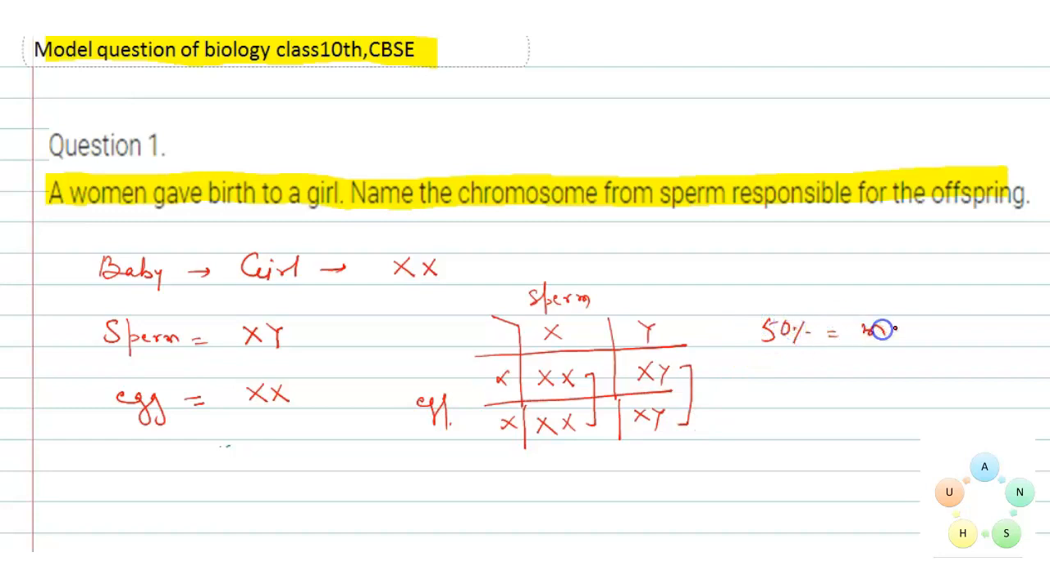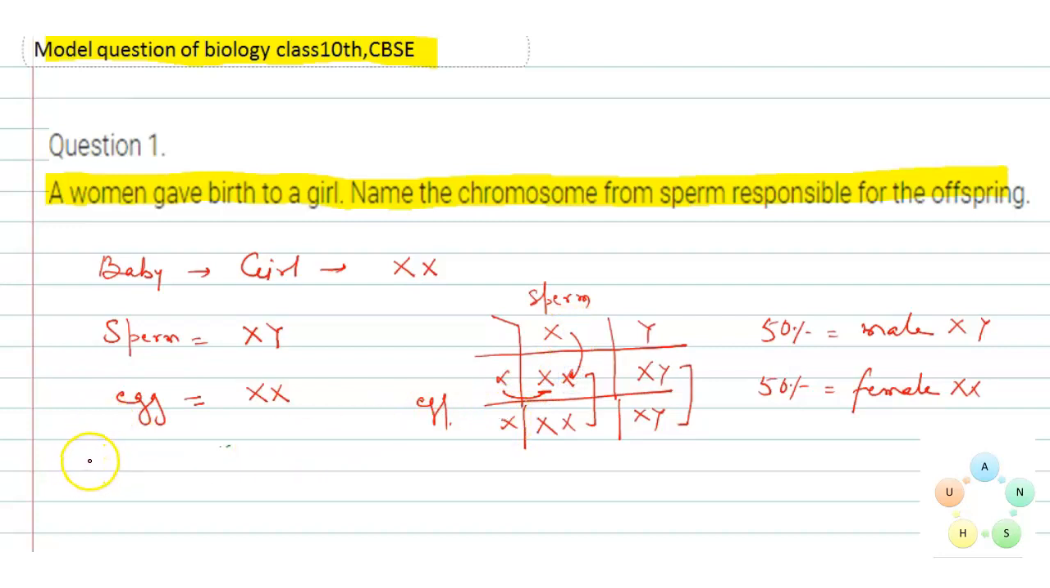So here you can see that there is a 50-50% chance of being male and female progeny. 50% male and 50% female, where female has XX and male has XY. So in case of a female, the girl child, one X is coming from the egg side and another X is coming from the sperm side.